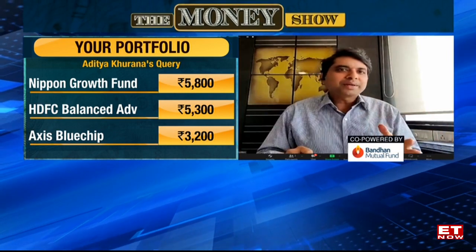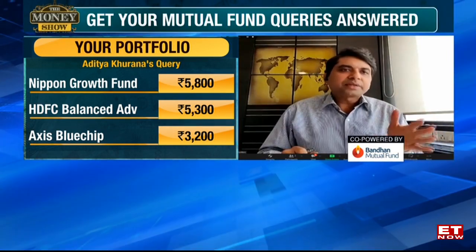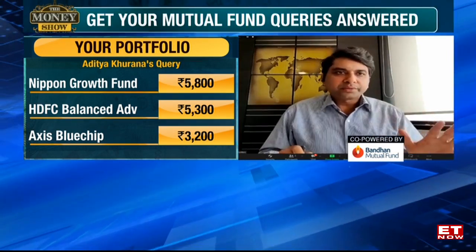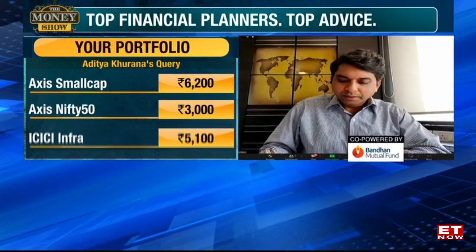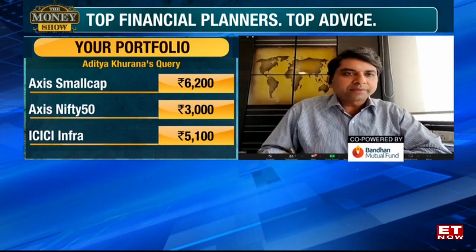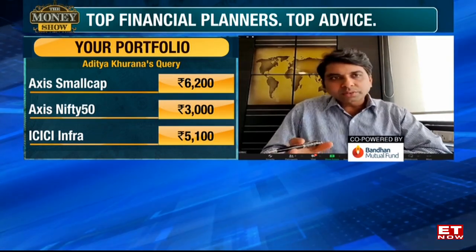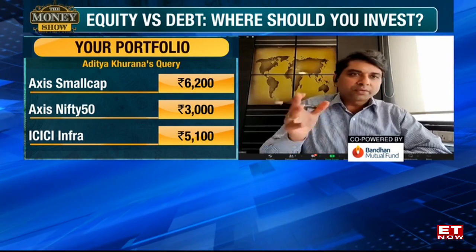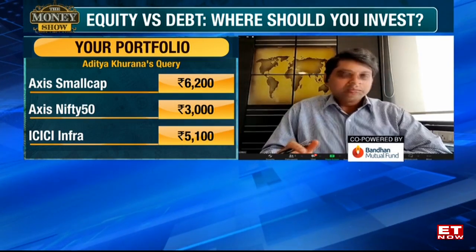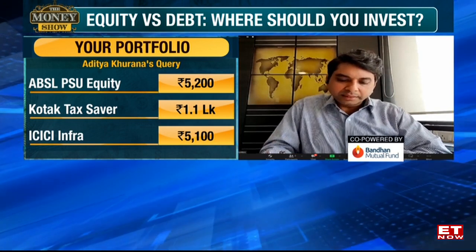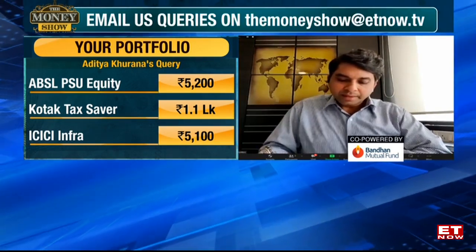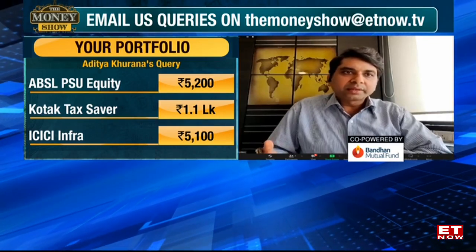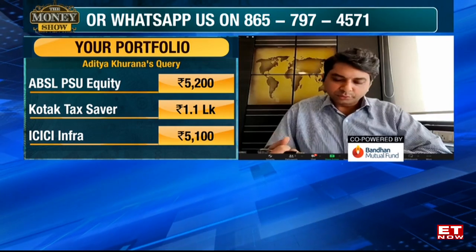Your total monthly investment, take about 80% of it and park it into pure equity funds. Now, within the pure equity funds, if I can give you some recommendations right now, Nifty 50, Axis Nifty 50 that you have with you, invest about 30% into that of the total investment that I'm talking about. You can continue with Nippon Growth, Axis, ABSL, PSU, and Kotak Tax Saver, because you need a tax benefit under Section 80C. So you can continue with Kotak Tax Saver.